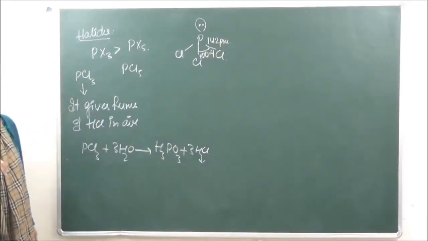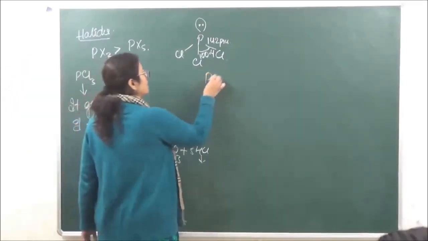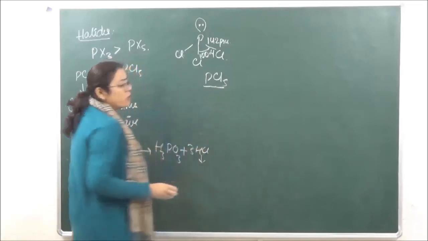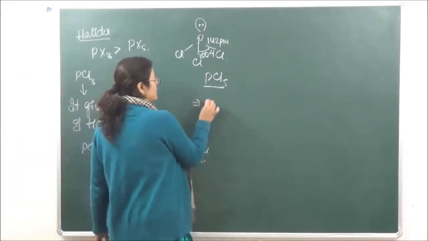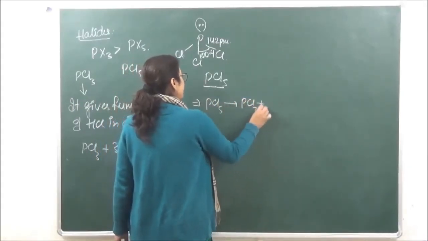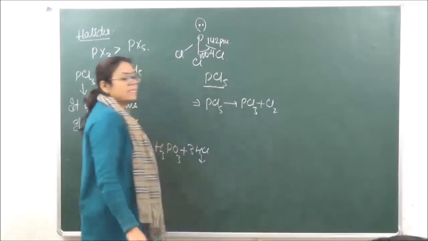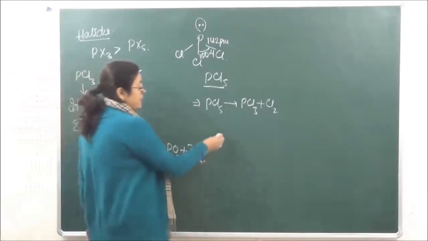Okay? Then we come to PCl5, phosphorus pentachloride. Phosphorus pentachloride is not very stable. It is going to dissociate into PCl3 and Cl2.